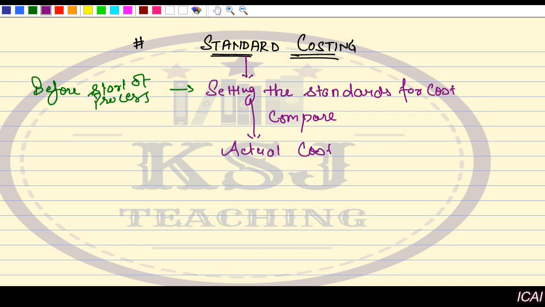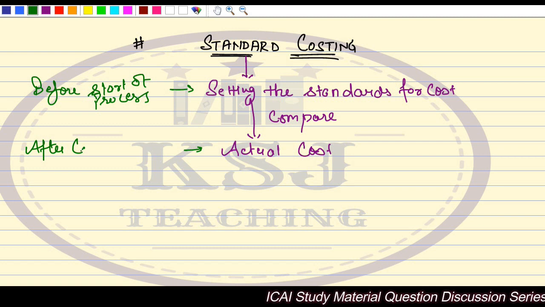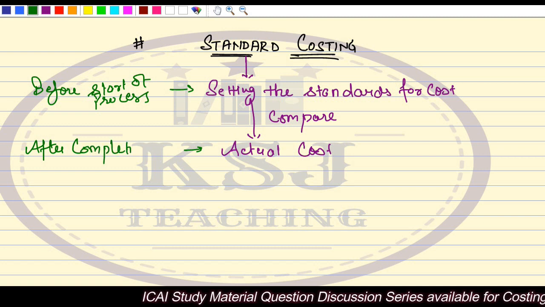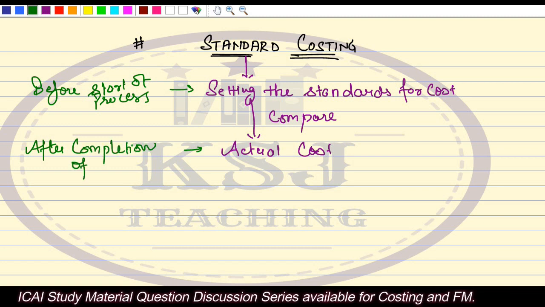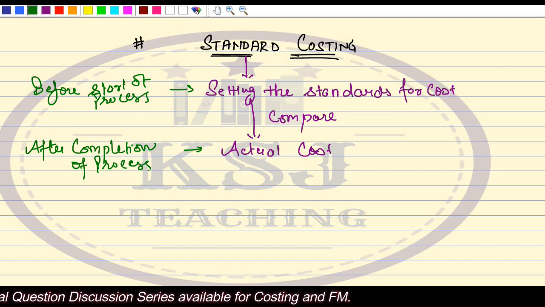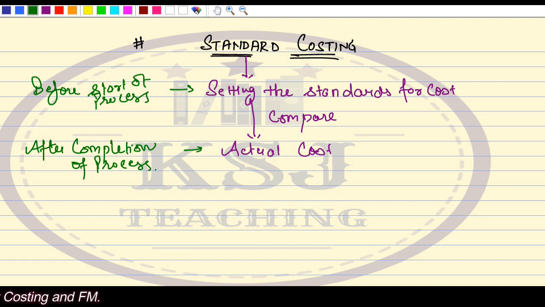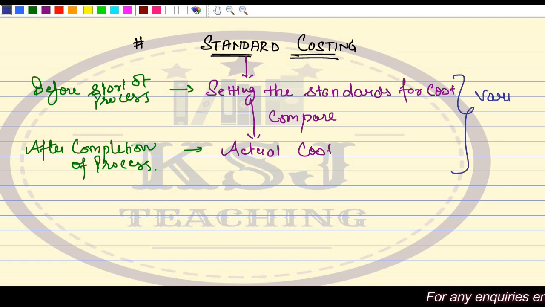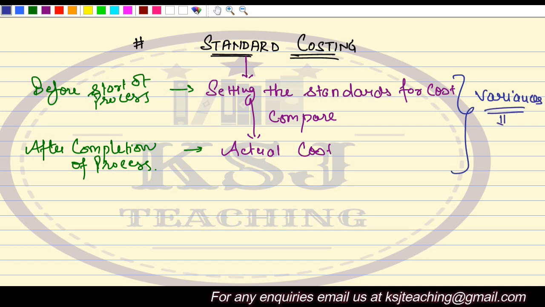This is after completion of the process. I will compare with the actuals and then try to find out the variances, if any, right? From here, I will calculate the variances, if any, and try to find out the reasons for the variances, right?